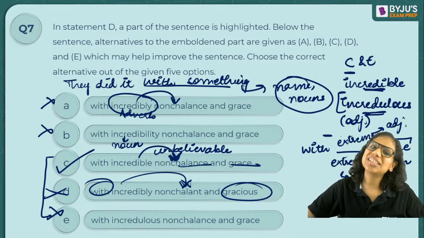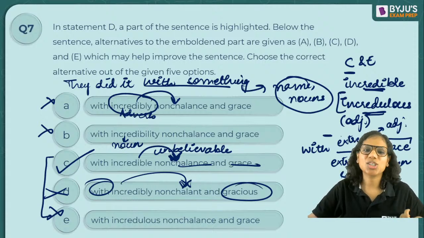So for the same reason, incredibly is an adverb. It does not fit here. I need an adjective, incredible. And that's why C.